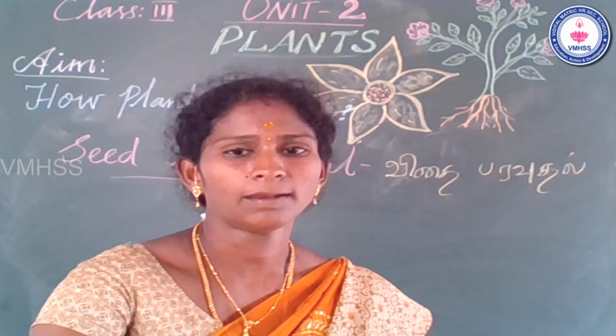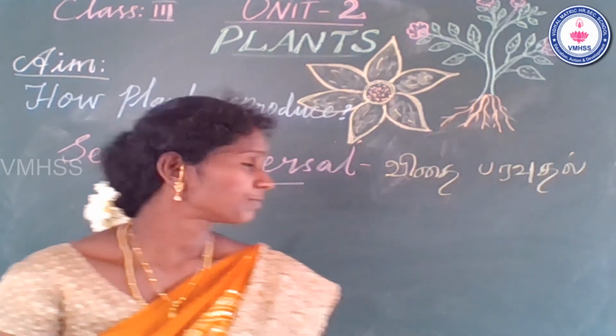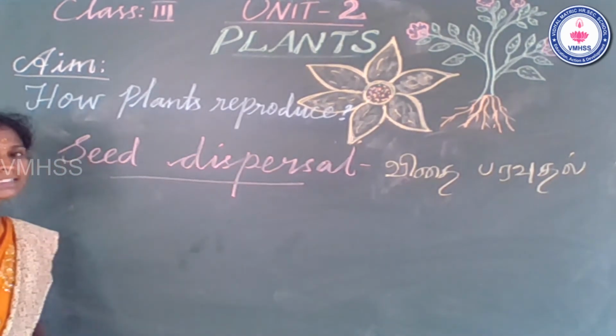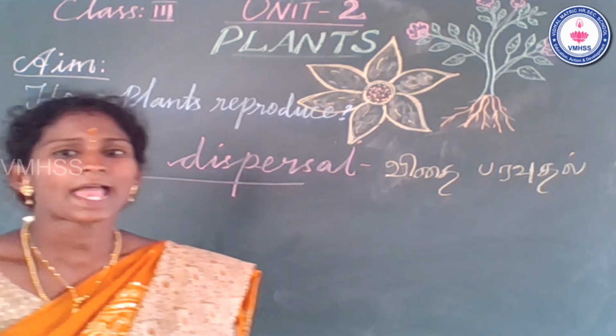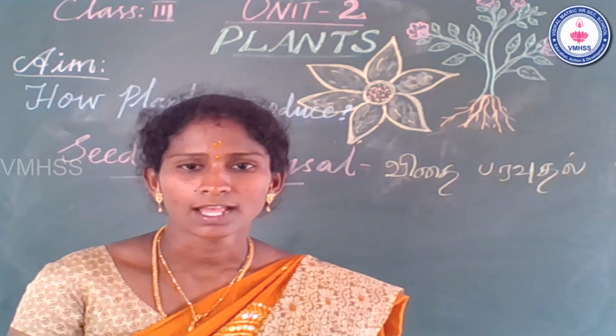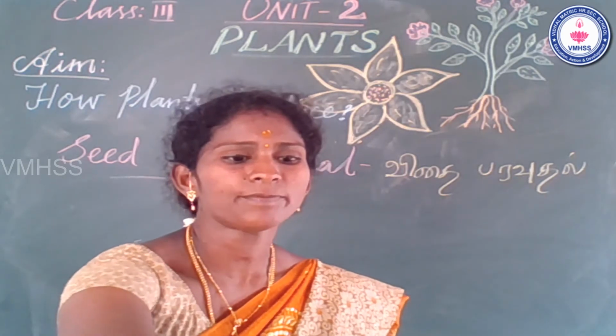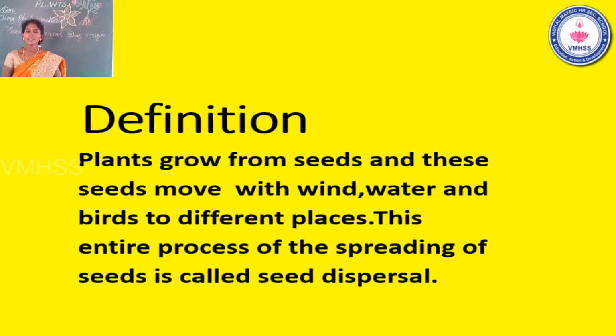What is seed dispersal? Plants grow from seeds, and these seeds move with wind, water, and birds to different places. The seeds moved from one place to another place is called seed dispersal.